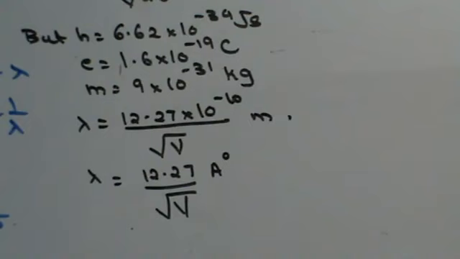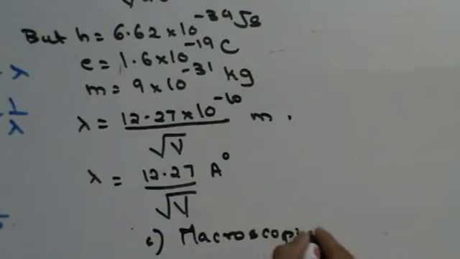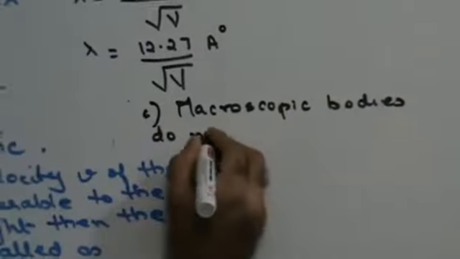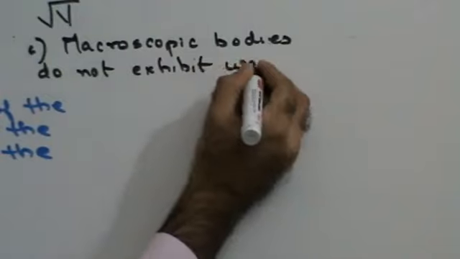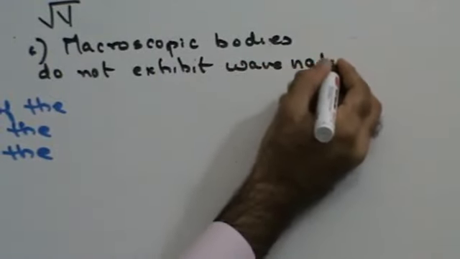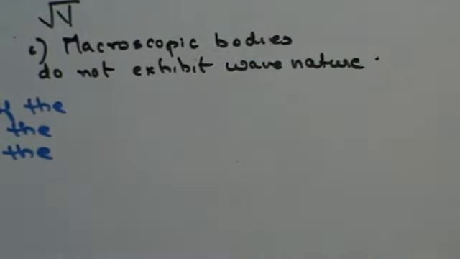Let us consider this for macroscopic bodies. Why is it that macroscopic bodies do not exhibit wave nature?